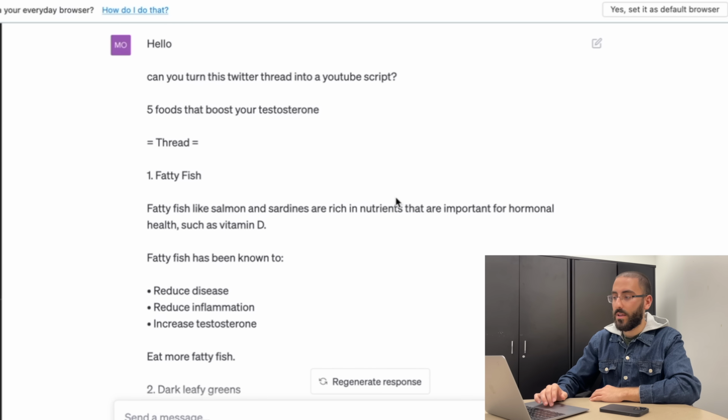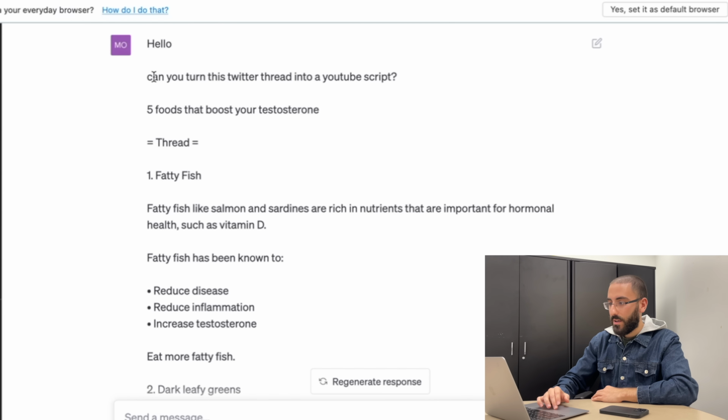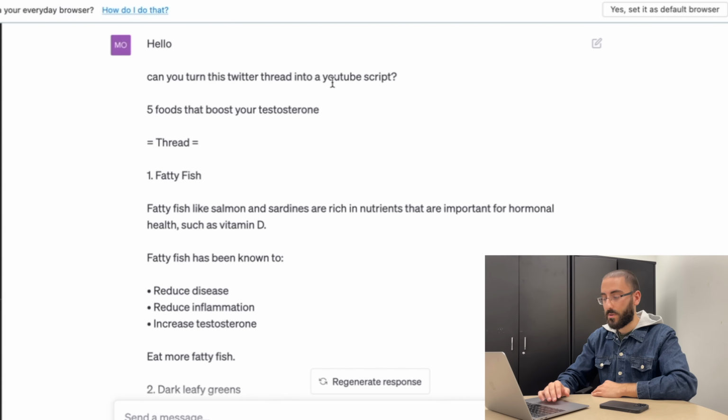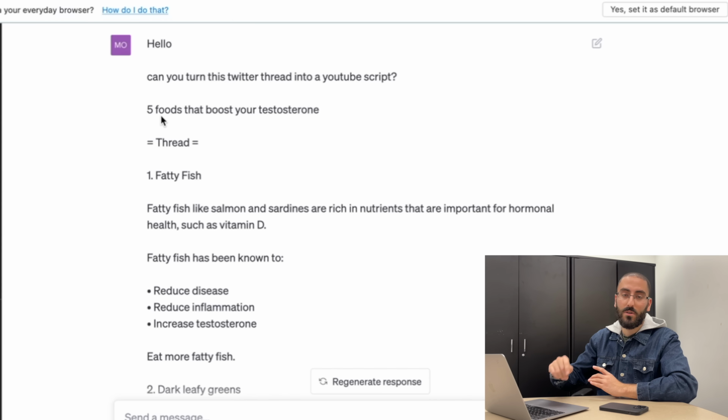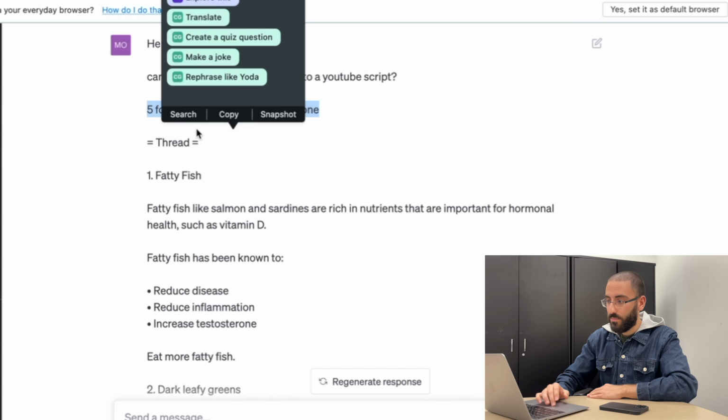So here's exactly what I did. I went onto ChatGPT and I said, hello, can you turn this Twitter thread into a YouTube script? And I just pasted the Twitter thread into ChatGPT. So as you can see, it's 5 foods that boost your testosterone.